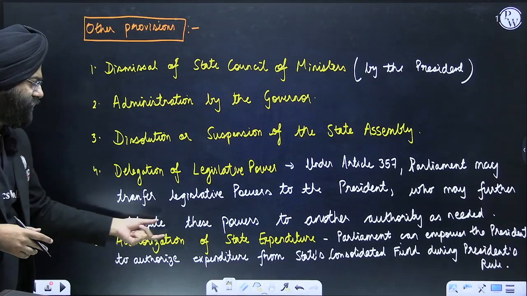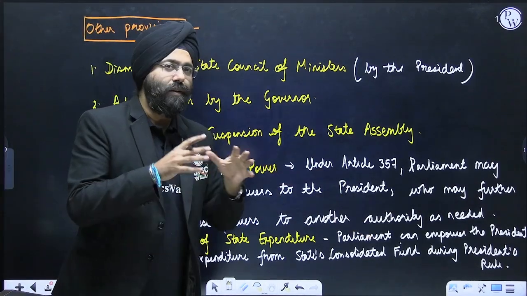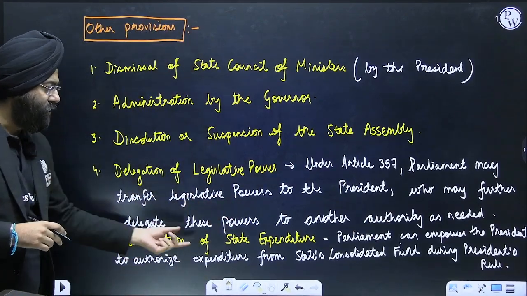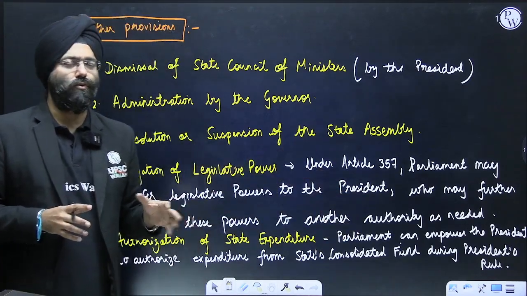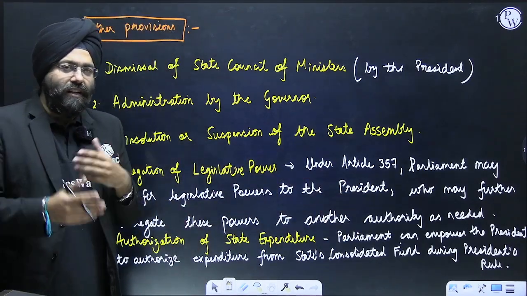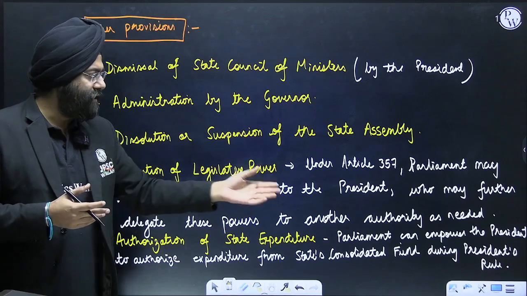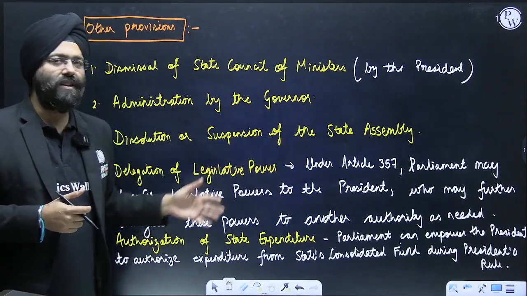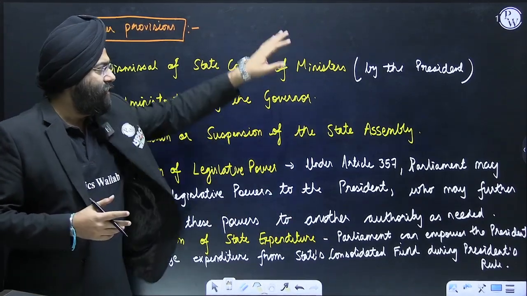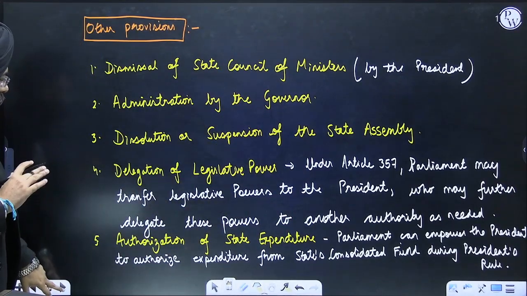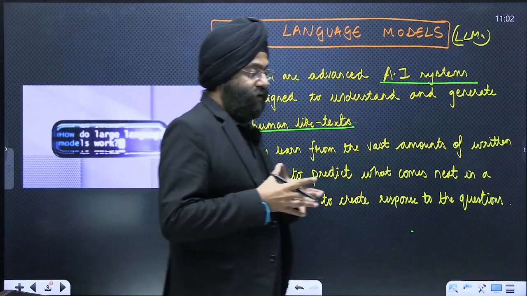Next, authorization of the state expenditure. The Parliament can empower the President to authorize expenditure from the state consolidated fund during the President's rule, because see, the expenditure also has to carry on and authorization is also required. So this can be done by the Parliament, which empowers the President to authorize expenditure from the consolidated fund. So these are the certain changes or the impacts that we basically see. That was with regard to that particular topic.